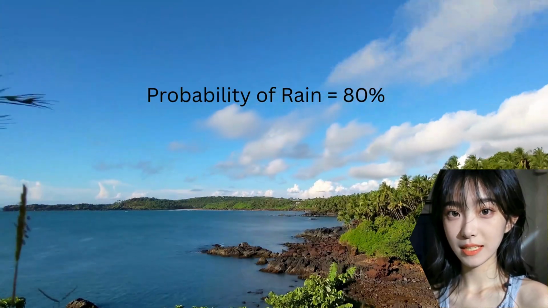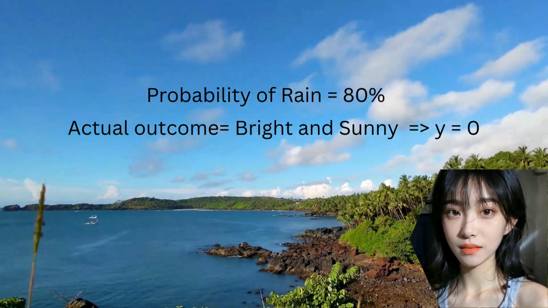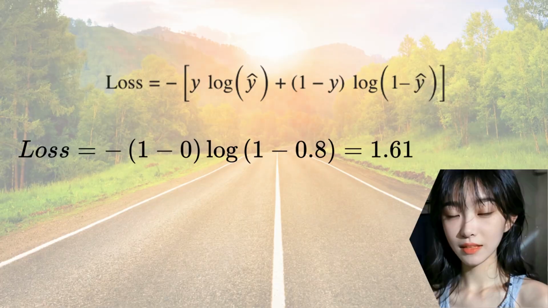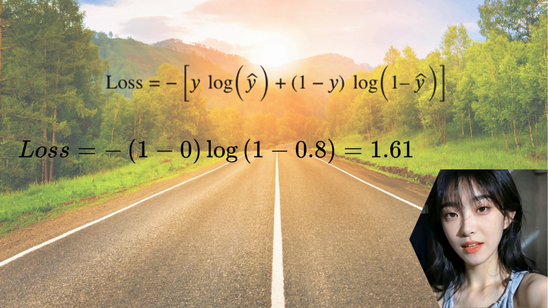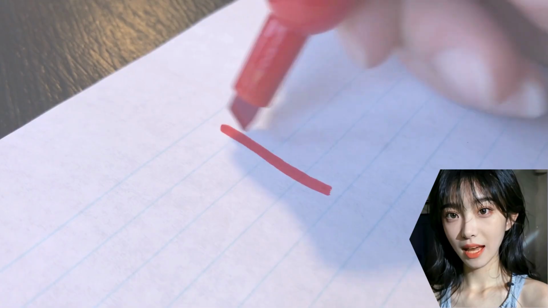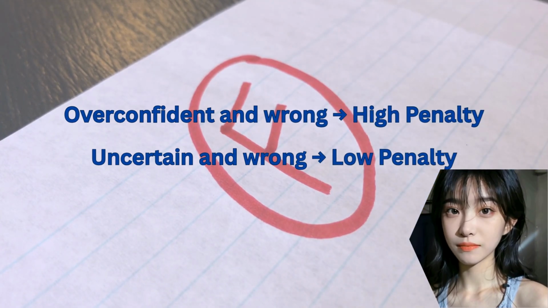But what if you predicted an 80% chance of rain, and the next day it's bright and sunny? You weren't just wrong. You were confidently wrong. That's a huge surprise. Binary cross-entropy is designed to give a very large penalty for this kind of confident mistake. It teaches the model that being overconfident and wrong is much worse than being uncertain and wrong.